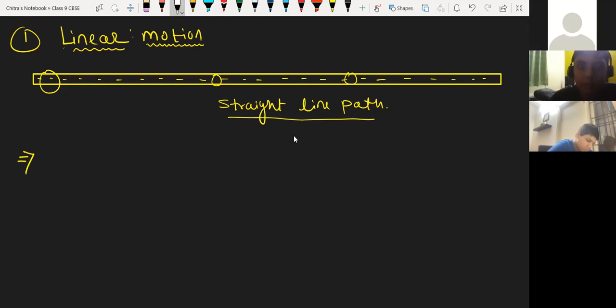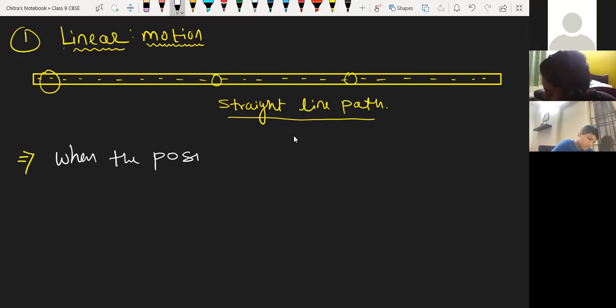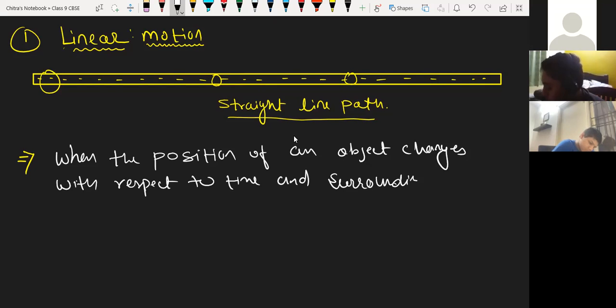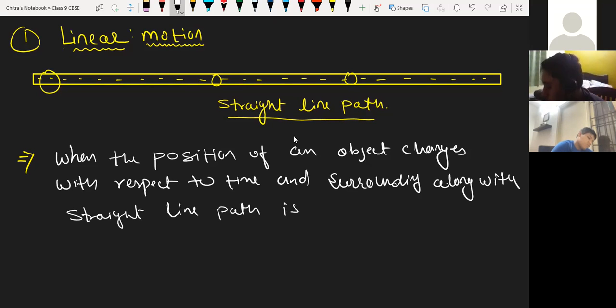Okay, I'm going to write it. When the position of an object changes with respect to time and the surrounding, along with a straight line path, it is called linear motion.